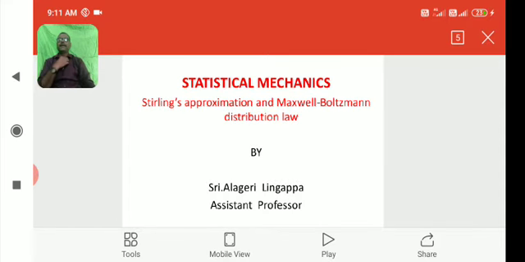Today, I am discussing Stirling's approximation and Maxwell-Boltzmann distribution law. So, statistical mechanics.